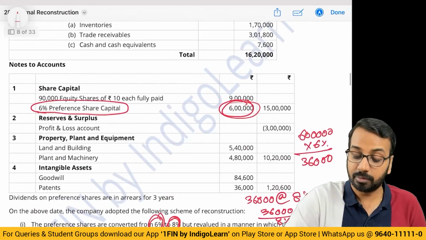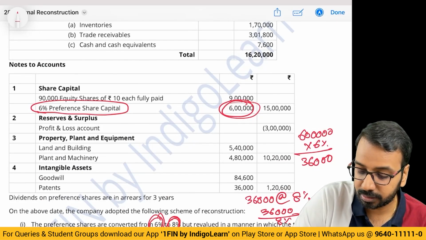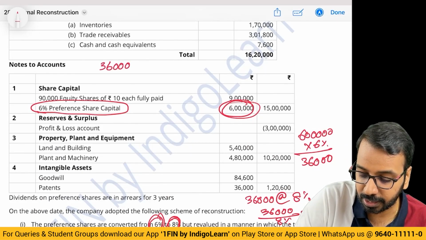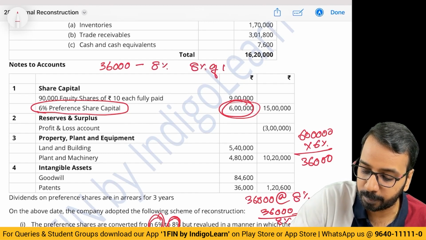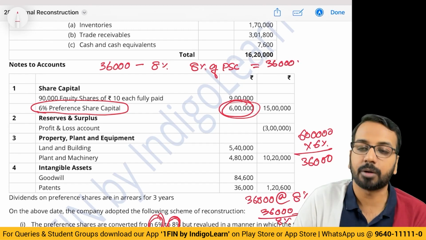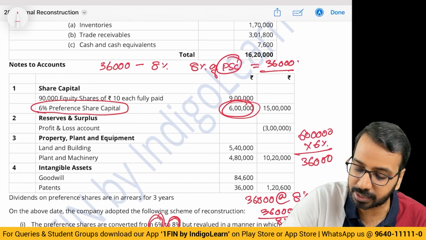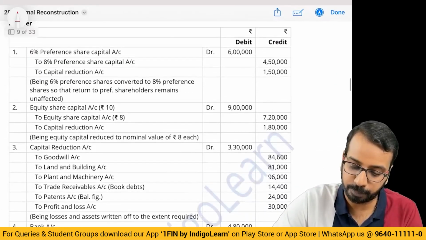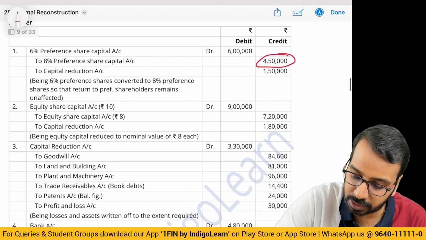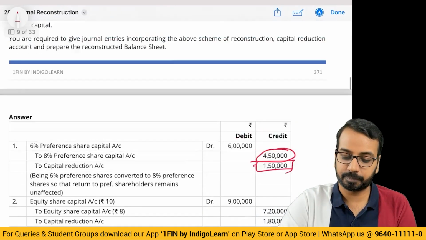Or what you can do in case you are confused is say the return needed is 36,000 and we need 8%. So 8% of preference share capital should be equal to 36,000. If 8% of preference share capital is 36,000, preference share capital is 36,000 divided by 0.08, which is 4,50,000. So, new preference share capital is 4,50,000, balance amount goes to capital reduction.